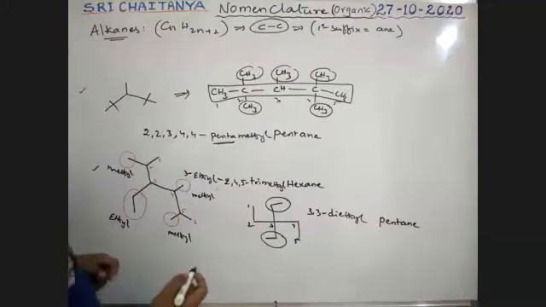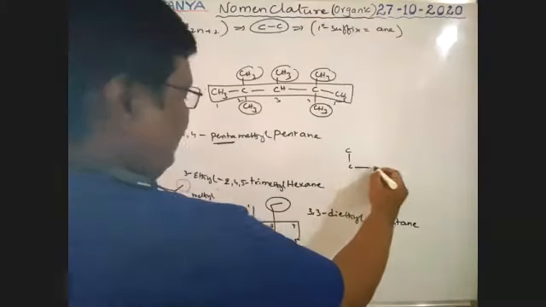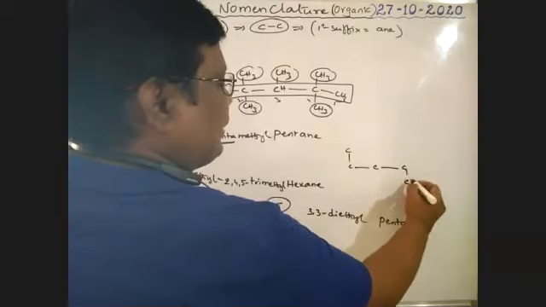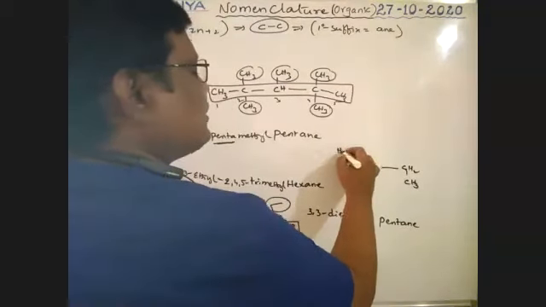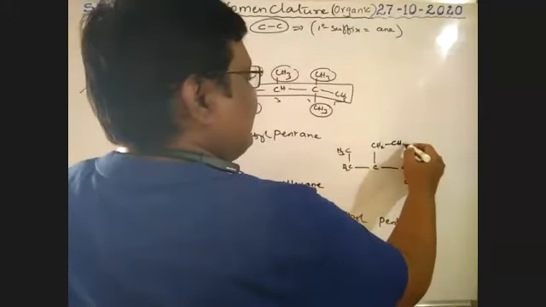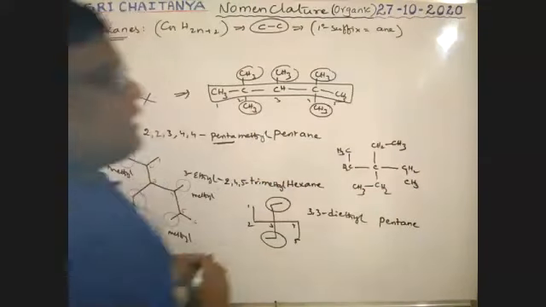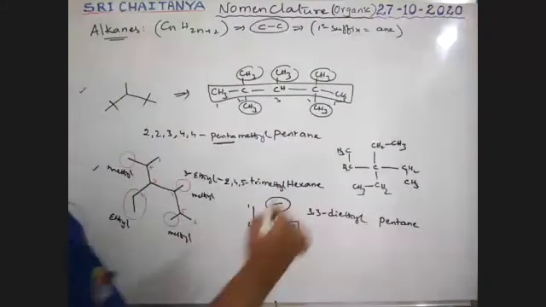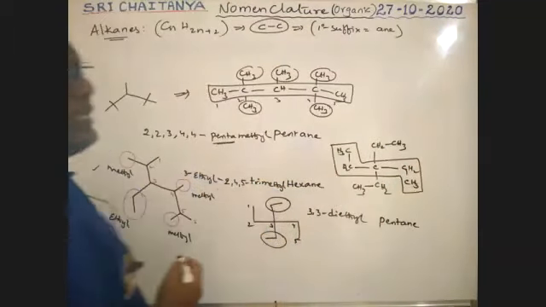Okay, condensed formula. How is that? See here, carbon, carbon, carbon, carbon, carbon: CH3, CH2, CH2, CH3. This carbon, CH2, CH3, CH2, CH3. It is the condensed formula. This is our longest chain.